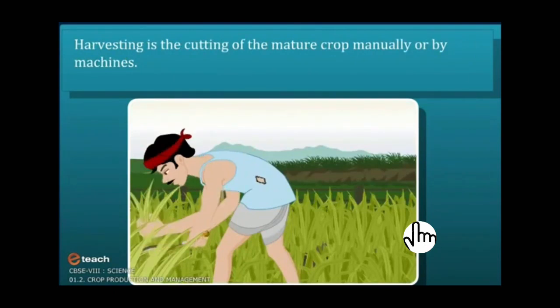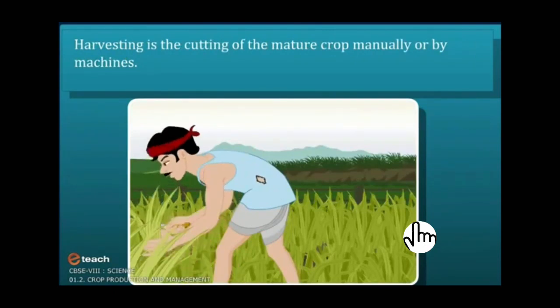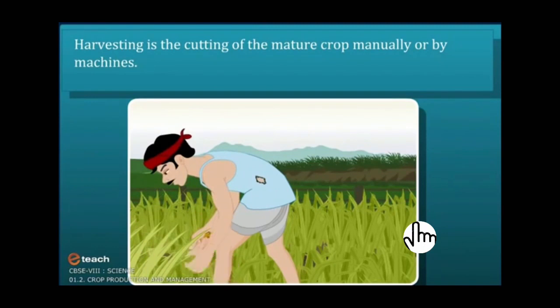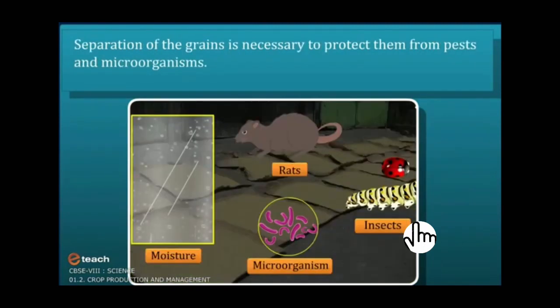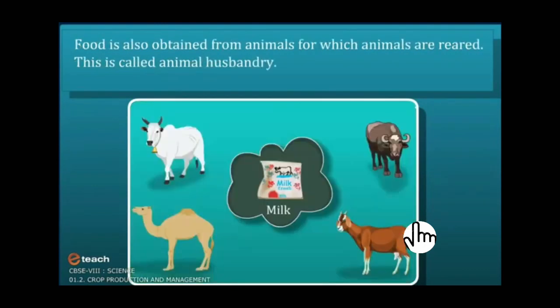Harvesting is the cutting of the mature crop manually or by machine. Separation of the grain is necessary to protect them from pests and microorganisms. Food is also obtained from animals, for which animals are reared. This is called animal husbandry.